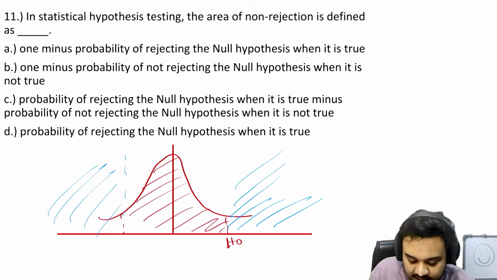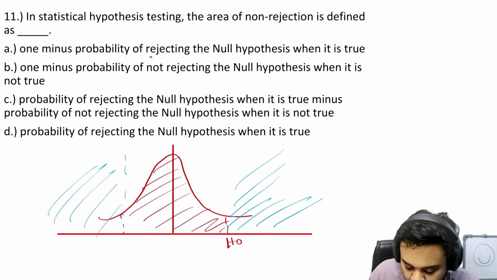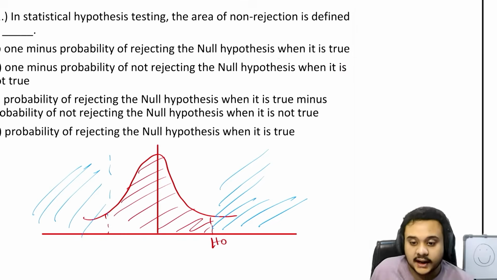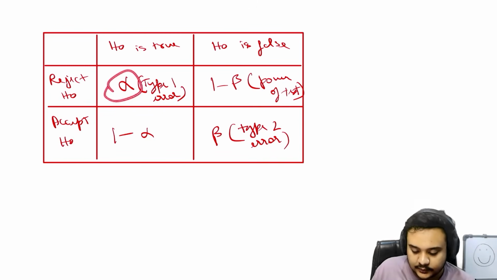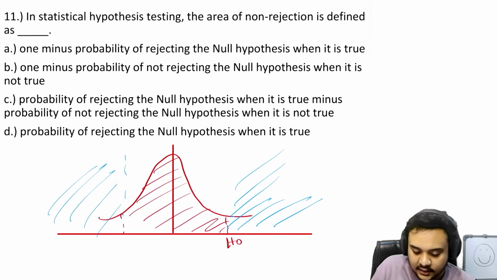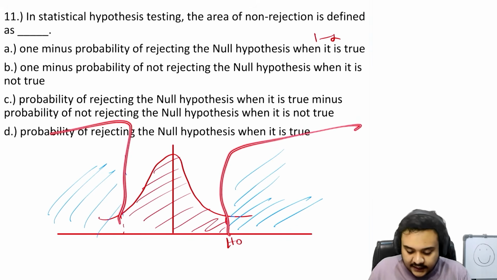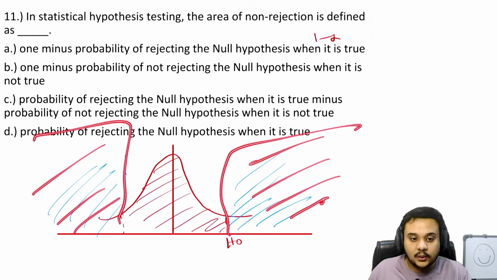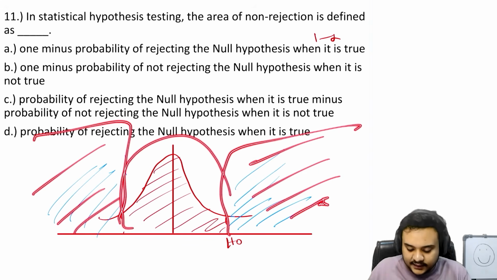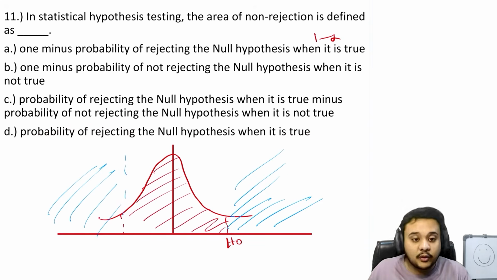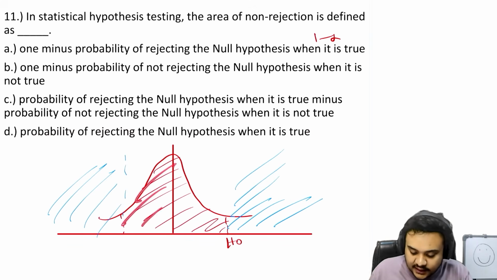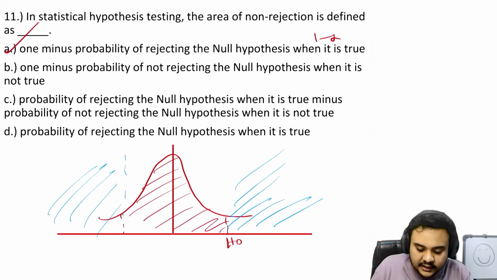And what this is saying is the probability of rejecting the null when it is true. What was that? We have just seen it. It is true and has been rejected. So this is 1 minus alpha. Okay. So when we say that we have rejected the null when it was true, we are talking about the rejection region, right? And we know that the null is true. And 1 minus this area is going to be nothing but this area, the area that we want, which is the area of non-rejection, the area of acceptance. So this is going to be the area of acceptance. So obviously the first option itself is going to be correct.